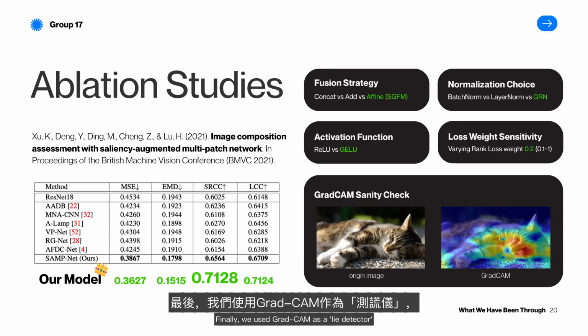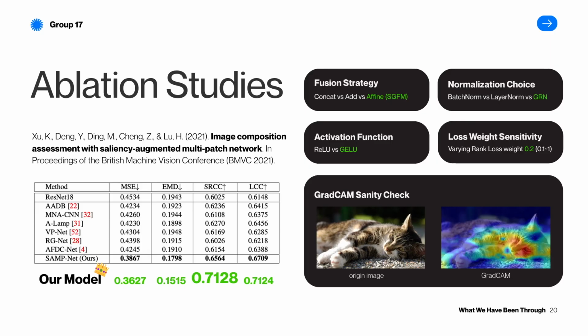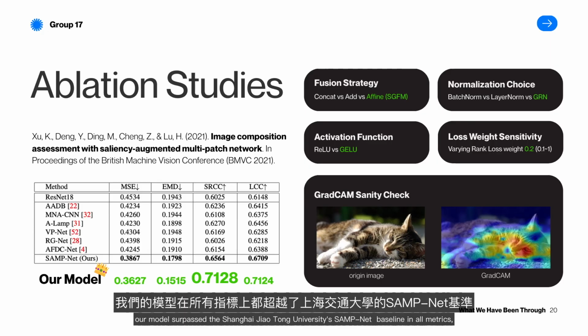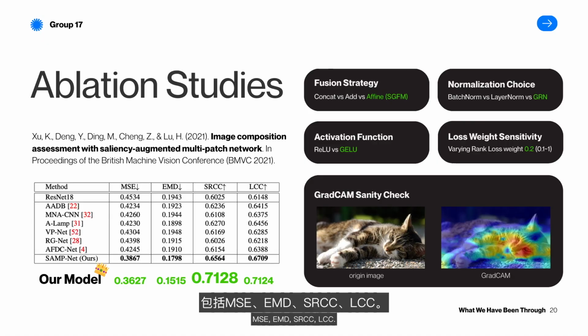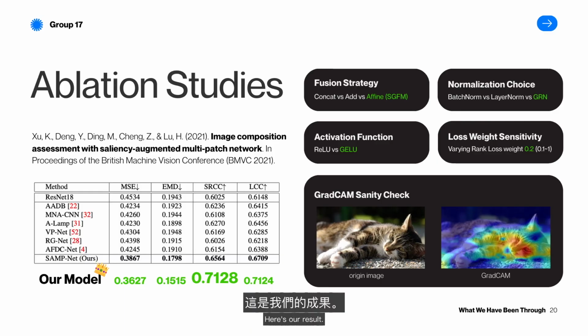Finally, we use gradient as a lie detector. We reject models that cheat by looking at background noise, ensuring our model focuses on the subject, aligning with human vision. In conclusion, our model surpassed Shanghai Jiao Tong University's SAMPNet baseline in all metrics: MSE, EMD, SRCC, LCC. We didn't just fine-tune parameters. We continually re-architected the solution to build the strongest aesthetic assessment model for this dataset.